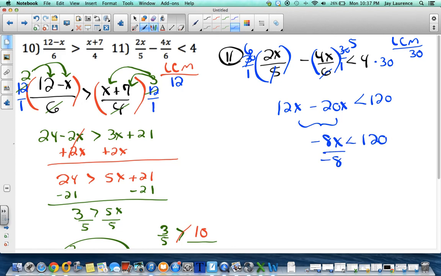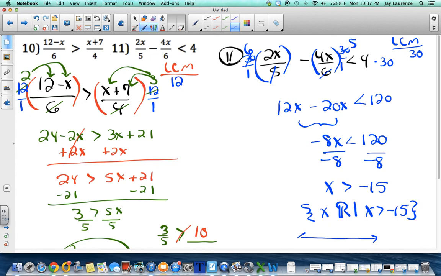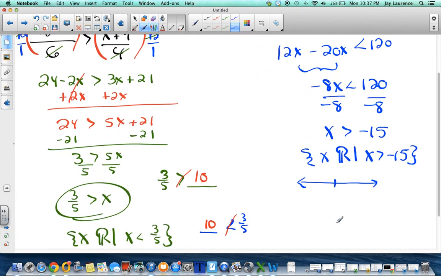And if I divide by negative 8, yeah, Sam, this is where it's going to flip. We're going to get x is greater than negative 15. Yeah, my solution set would be x is any real number such that x is greater than negative 15. And of course, the number line graph would look something like this. I got a negative 15, a negative 14, a negative 16, and there will be an open point at negative 15. I want the numbers greater than negative 15. They would be to the right.